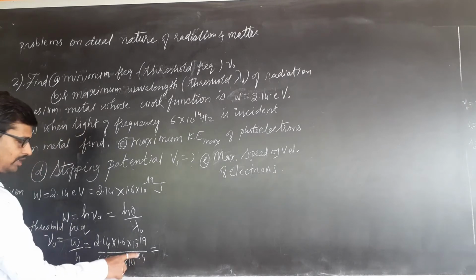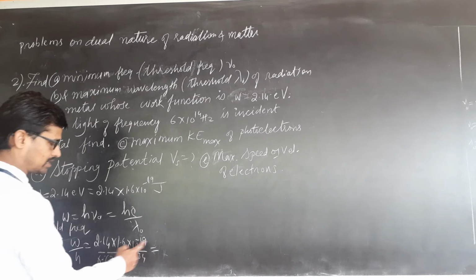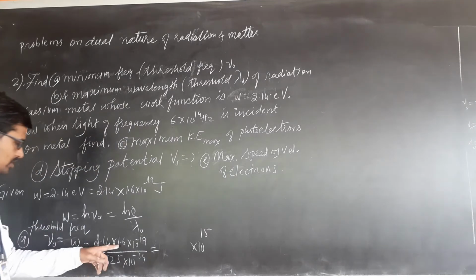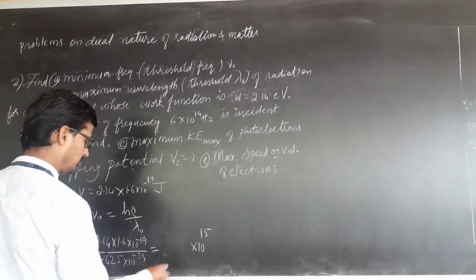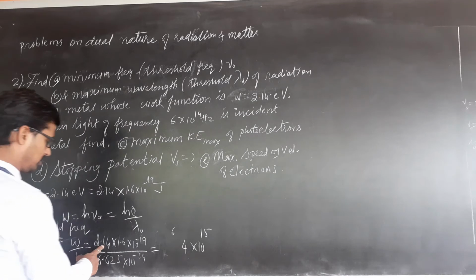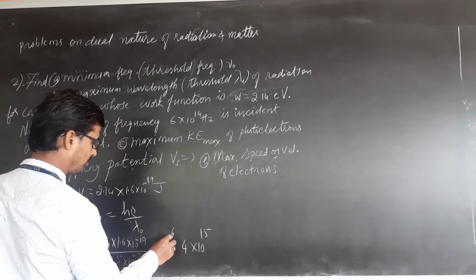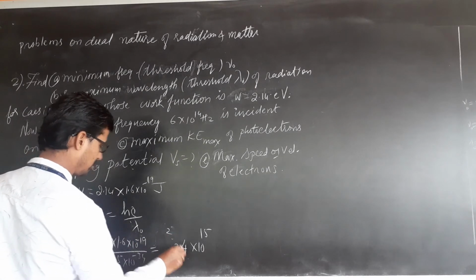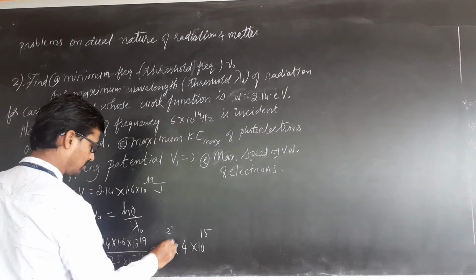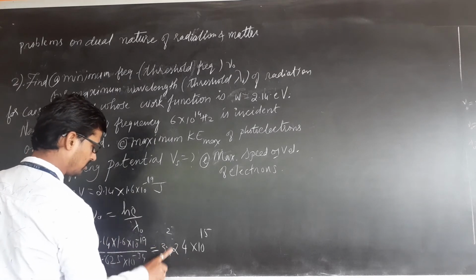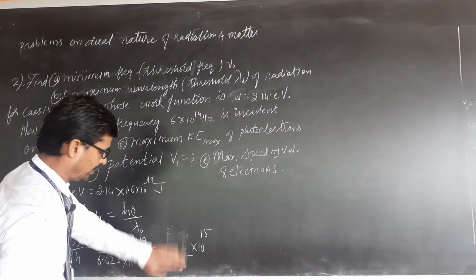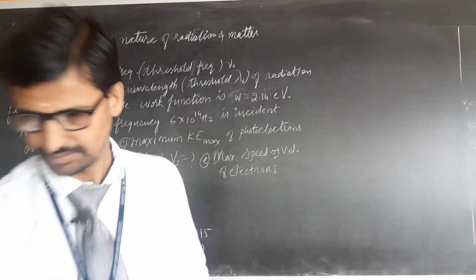Minus 34, it will become plus 34. 34 minus 19 is 15. 15 I will write. Let us solve this one. 16 ones are 16 plus 6, 22. 16 twos are 32 plus 2, 34. Why to do all these things? Let us calculate only.